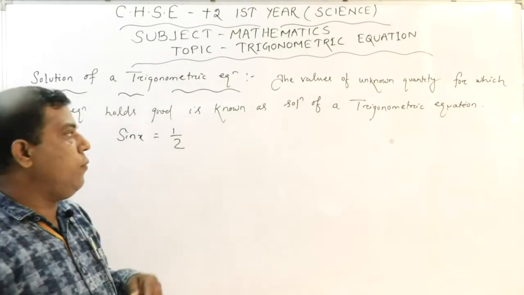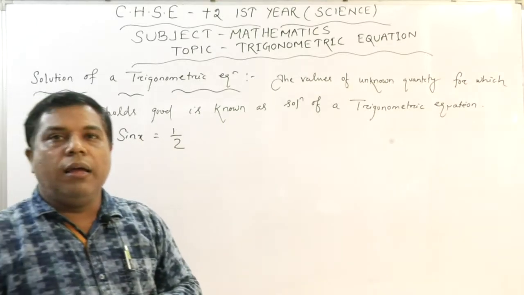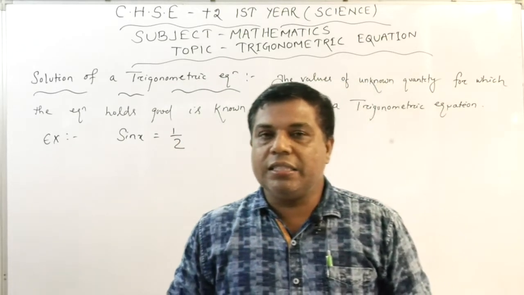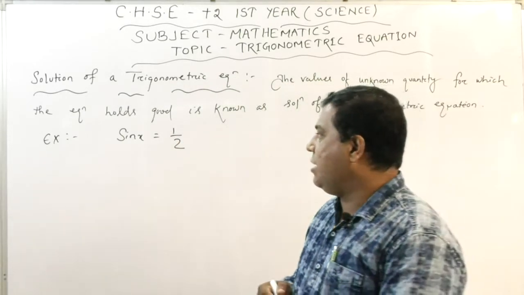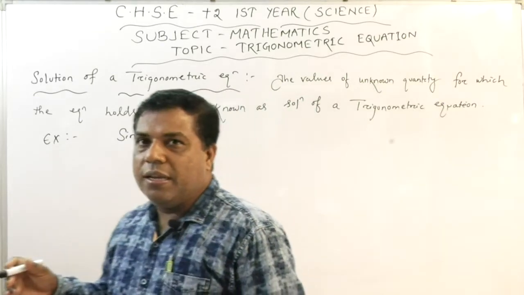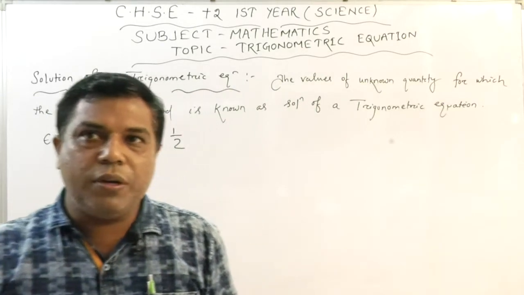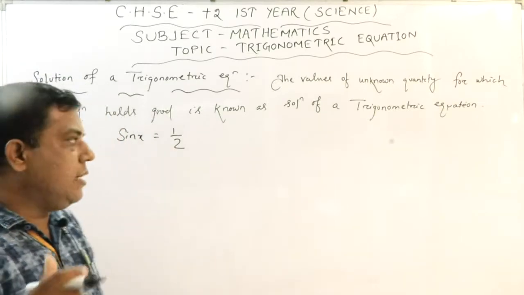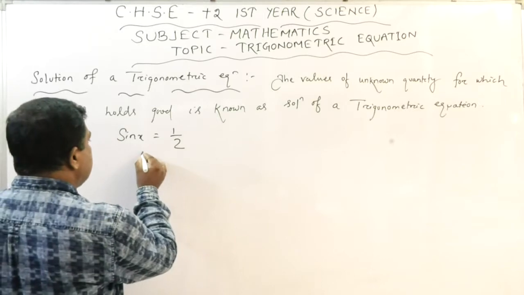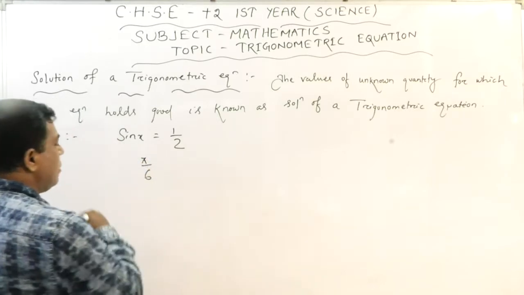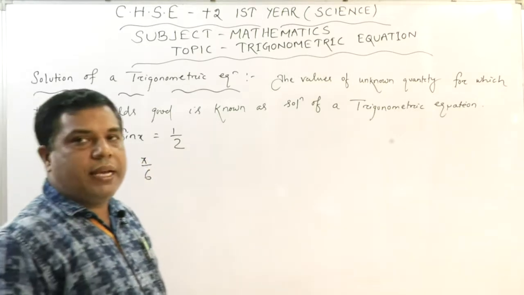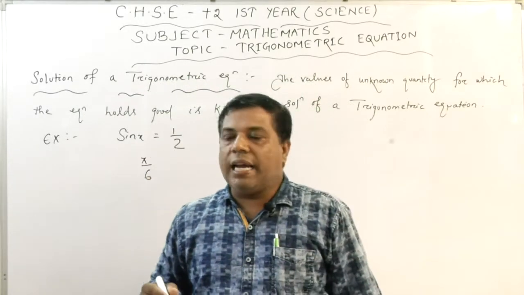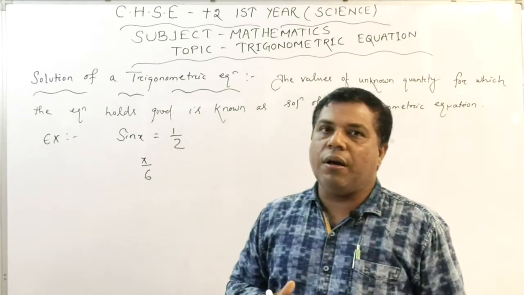What should be the value of x for which sin x equals to half? Let us think and tell me. Yes, dear students, you are clear that x is 30 degree. We can put x equals to 30 degree, or we can simply say x equals to pi by 6. So with the value of x equals to pi by 6, sine of pi by 6 equals to half.